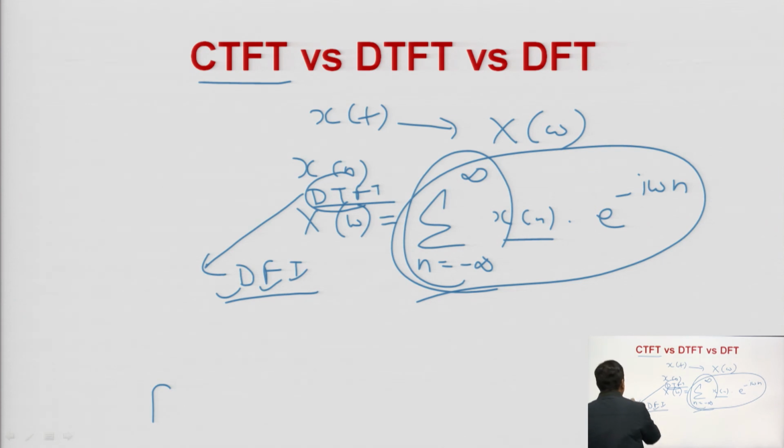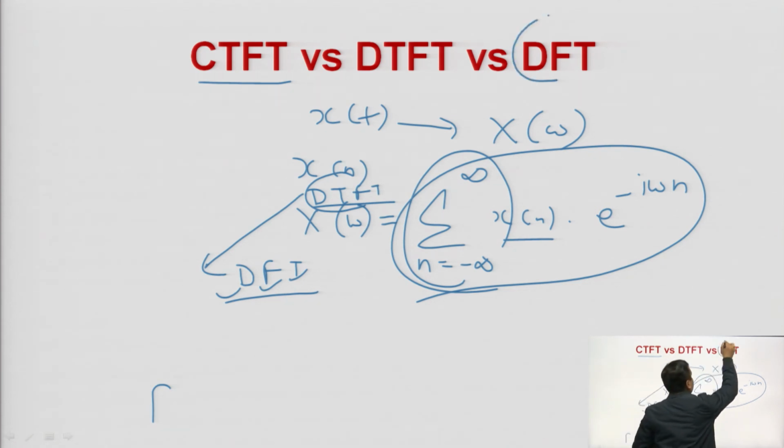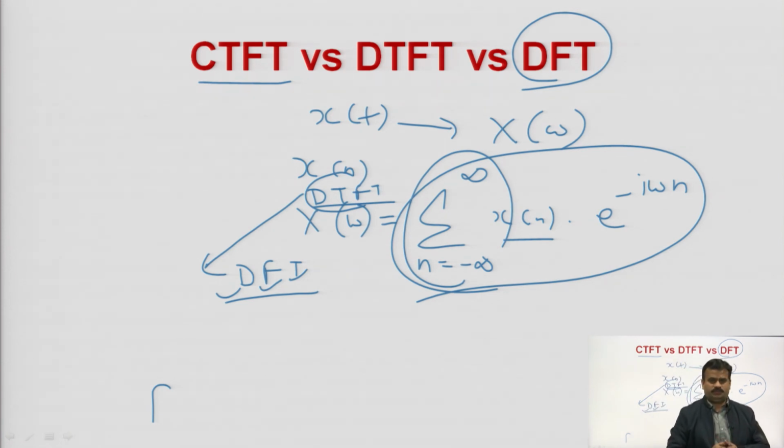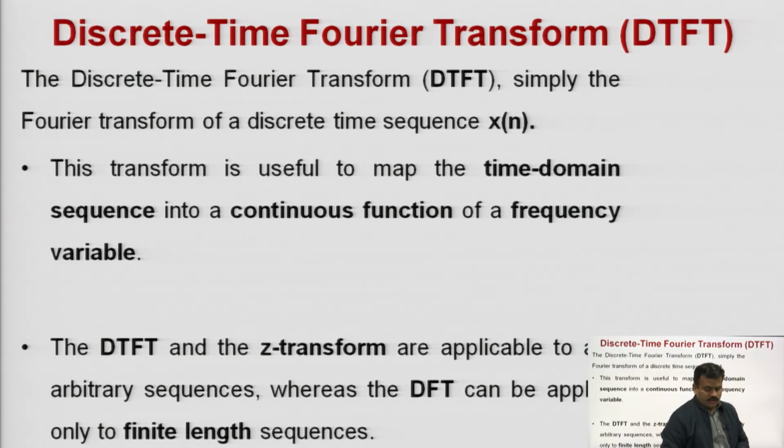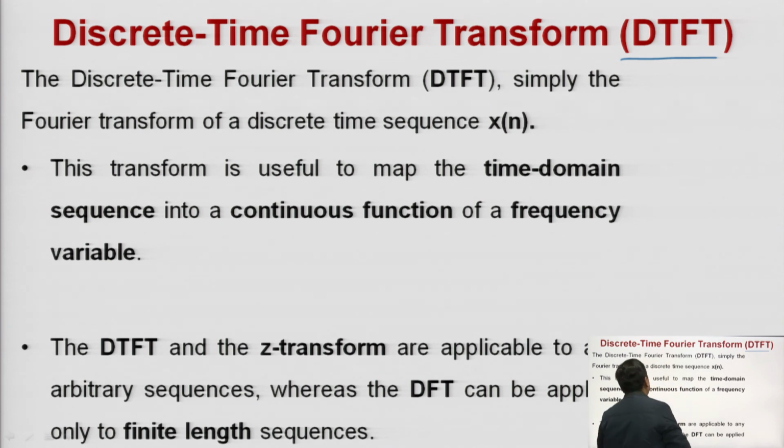So, generally we prefer the DFT, that is the discrete Fourier transform. Now, we will see. At first we will see the DTFT. What is the DTFT? DTFT is simply the Fourier transform of your discrete time signal, that I am writing here. The discrete time Fourier transform, that is DTFT. This is simply the Fourier transform of the discrete time sequence x of n.